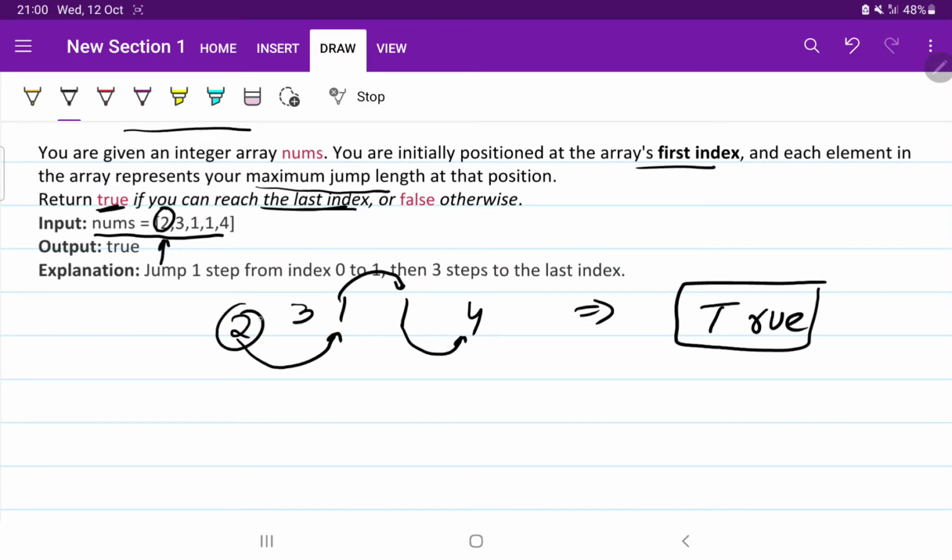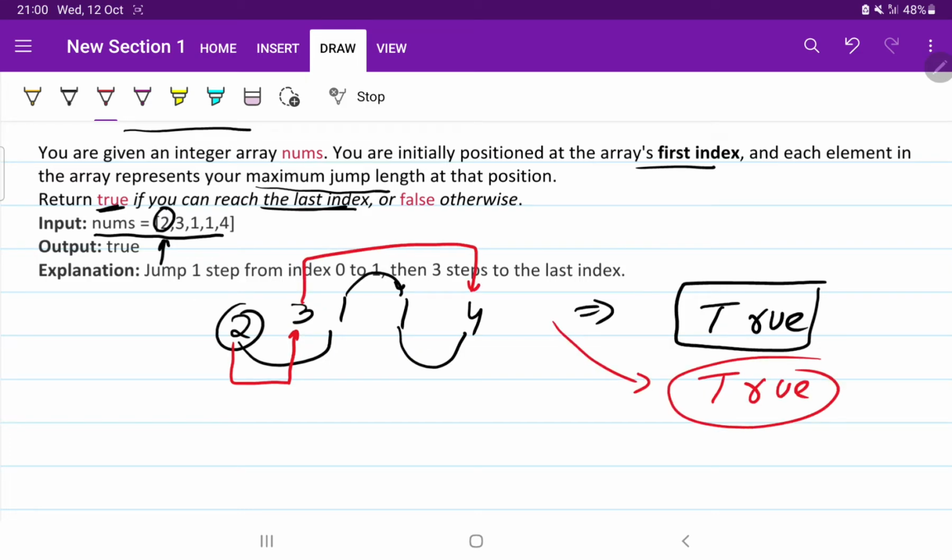Okay, I told you that the maximum jump is 2. So what can be the other possibility? Okay, let it be like this only. Let me change the pen color. You can jump from here and you can directly jump from here. So this is also another possibility. So here we can return true. We don't have to tell the number of ways, we just have to tell whether we can reach the last index or not. Okay, there might be a possibility that 0 comes here.